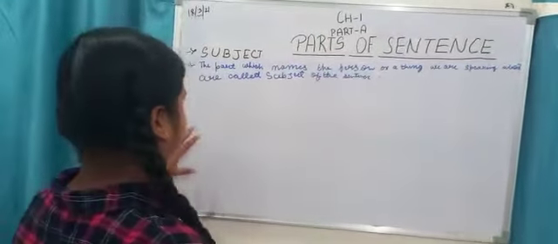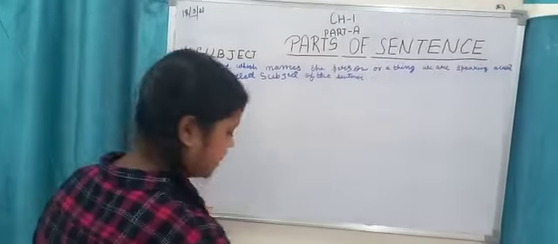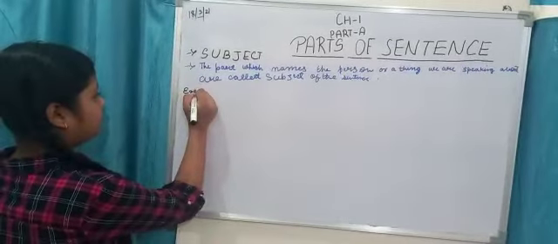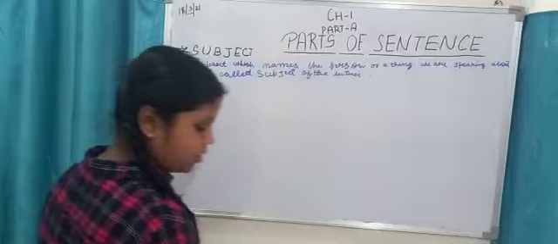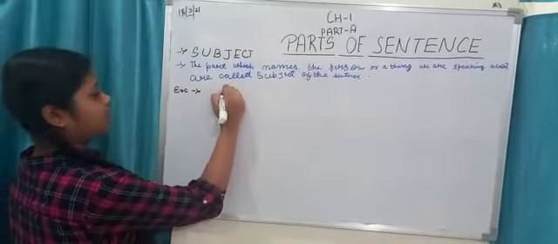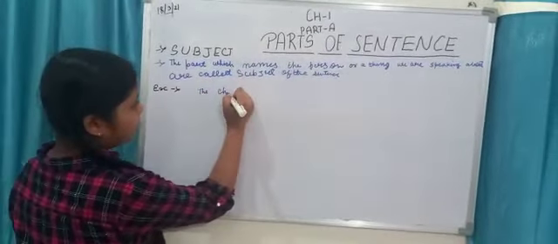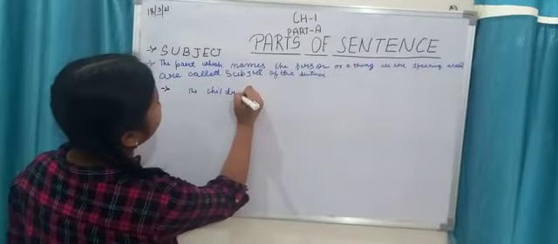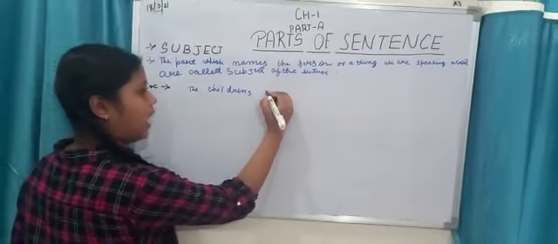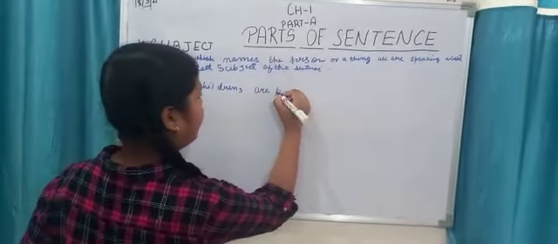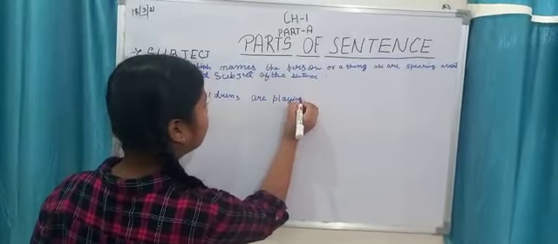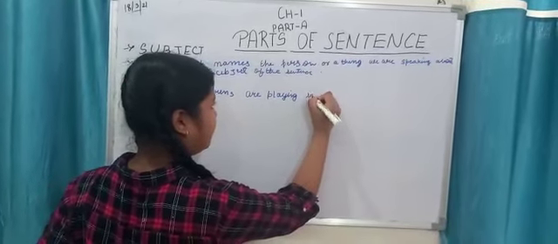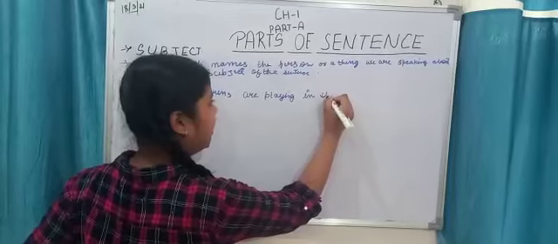To understand it better, let us take the help of an example. The children are playing in the garden.